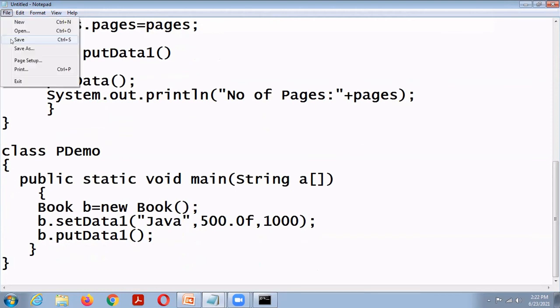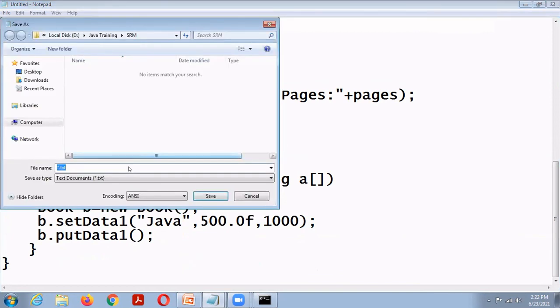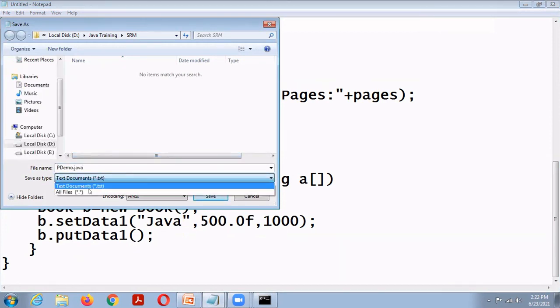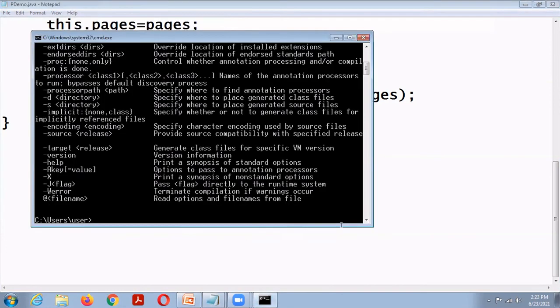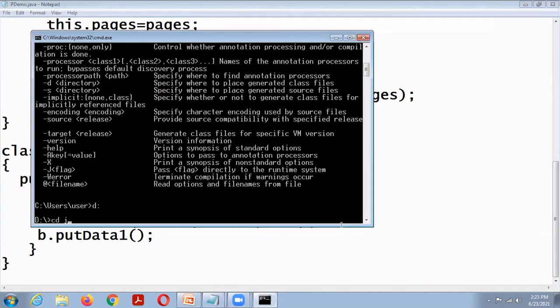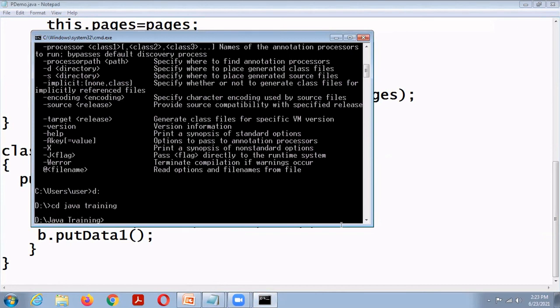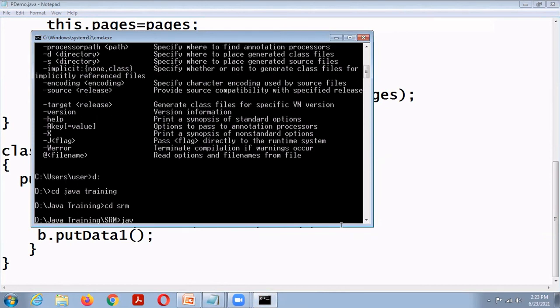So I save this program as PDemo.java. So I'm going to compile this program. javac PDemo.java.